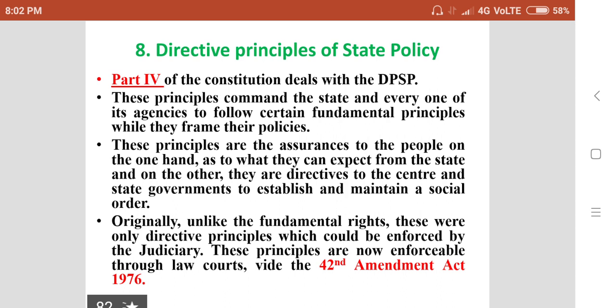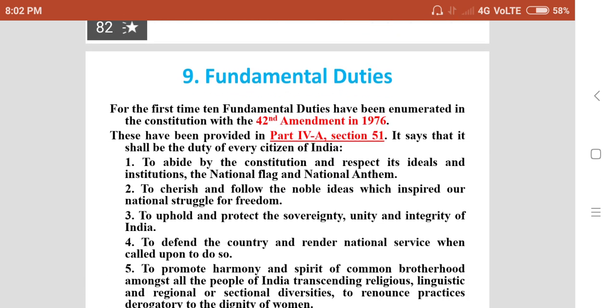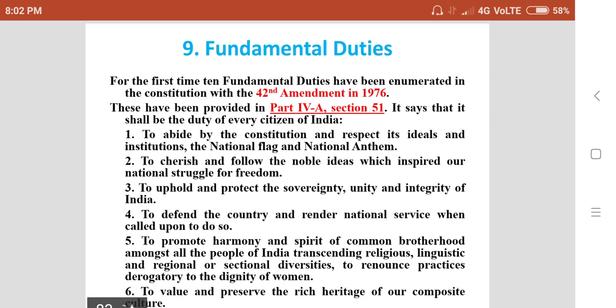Originally, unlike the fundamental rights, these were only directive principles which could not be enforced by the judiciary. These principles are now enforceable through law courts by the 42nd Amendment Act of 1976. Fundamental duties.